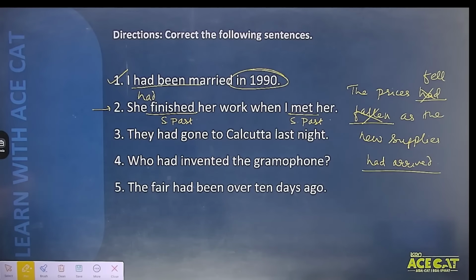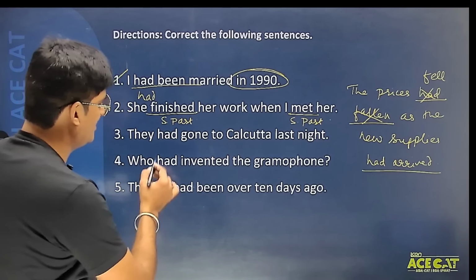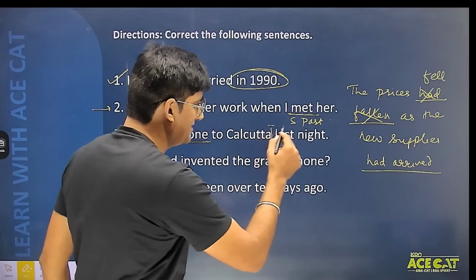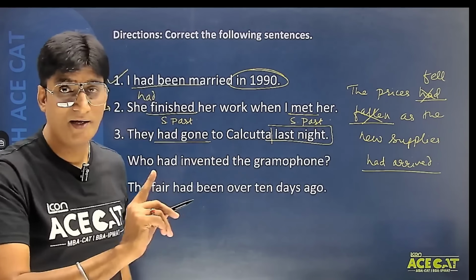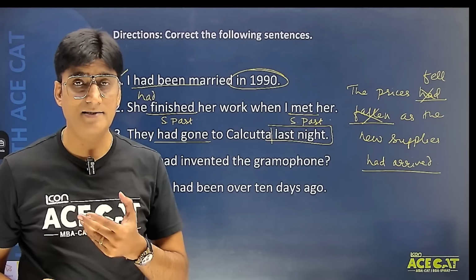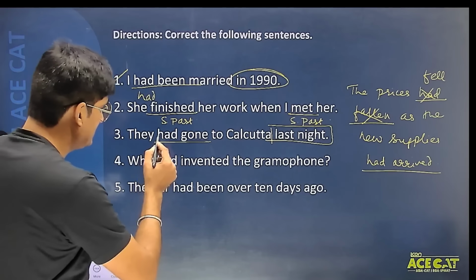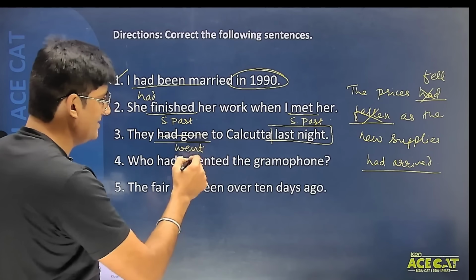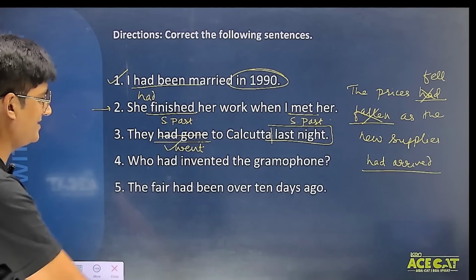Okay, coming on students, question number 3. They had gone to Calcutta last night. Again students see, had gone. This becomes past perfect tense, but here last night becomes past time adverb. And whenever we use past time adverb, we ought to use past simple tense. So therefore, instead of saying they had gone, we should say they went to Calcutta last night. So this becomes the correct answer.